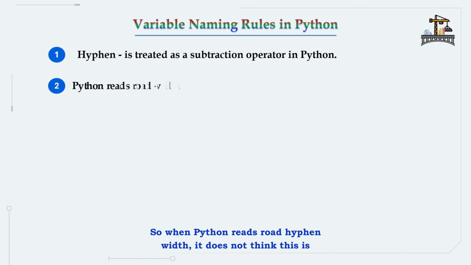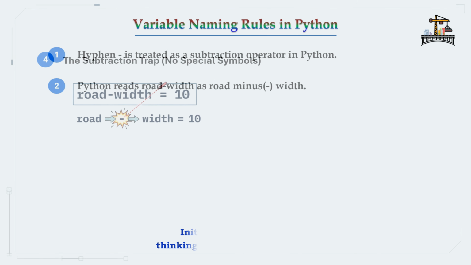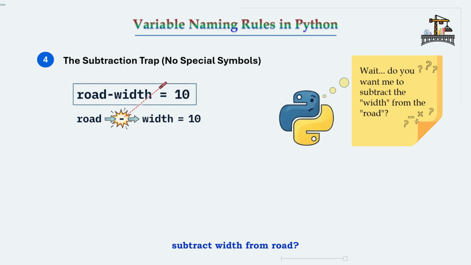So when Python reads road-width, it does not think this is one variable name. Instead, Python reads it like road minus width. Initially, Python starts thinking, do you want me to subtract width from road?